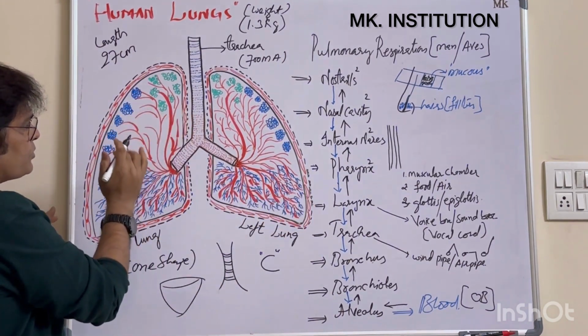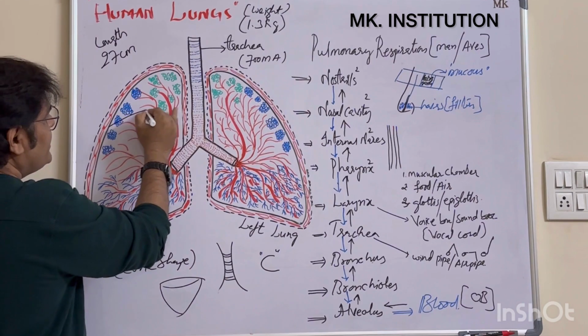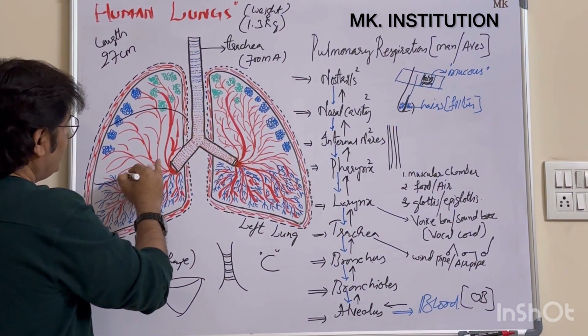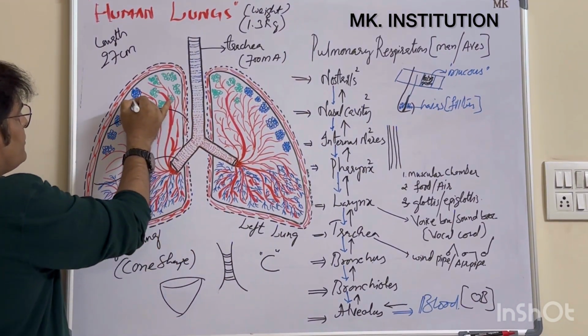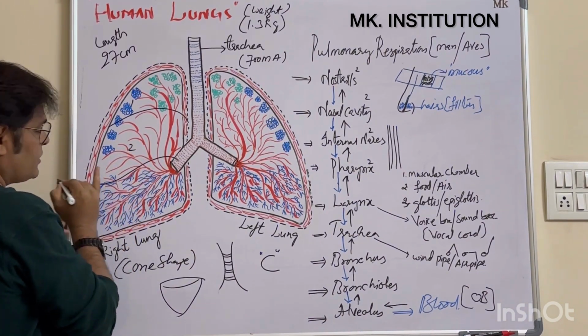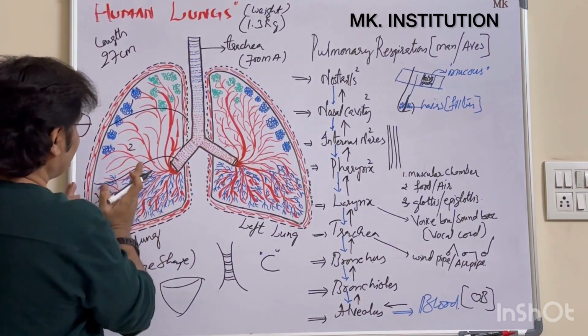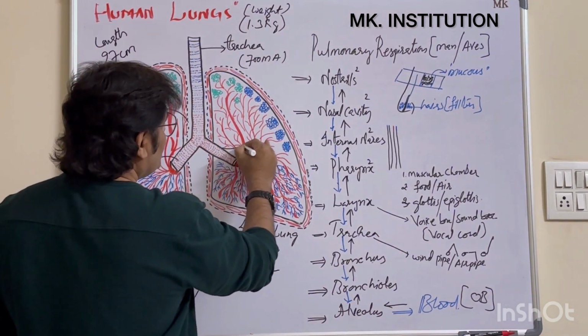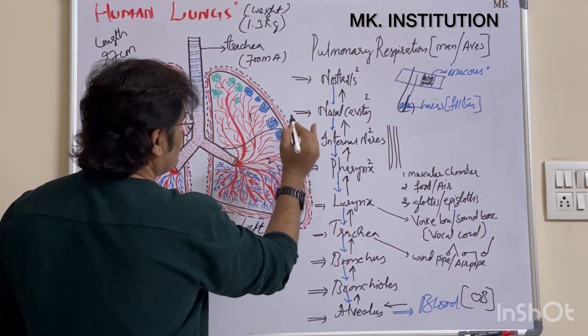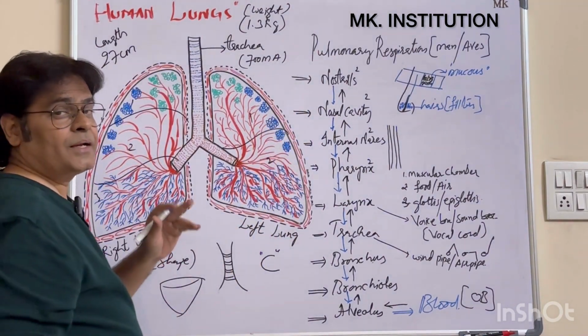The right lung will have three lobes. From here one and from here one, the third one. First one, second one, third one. Three lobes, chambers, compartments. The right lung consists of three lobes. The left lung consists of two lobes, one and two. Two lobes, two chambers, compartments.